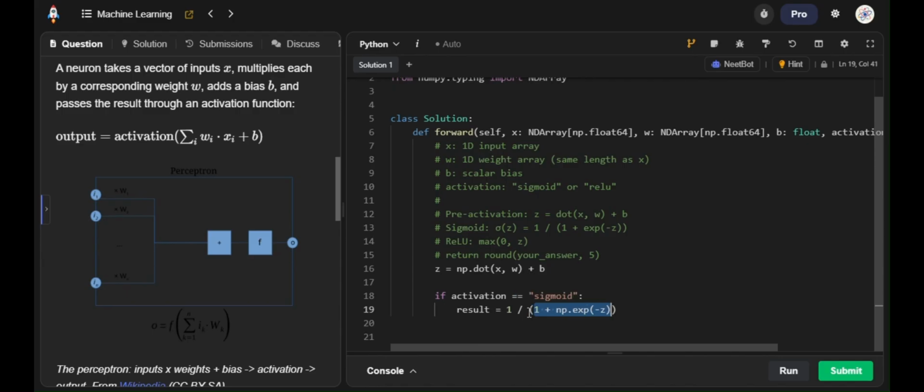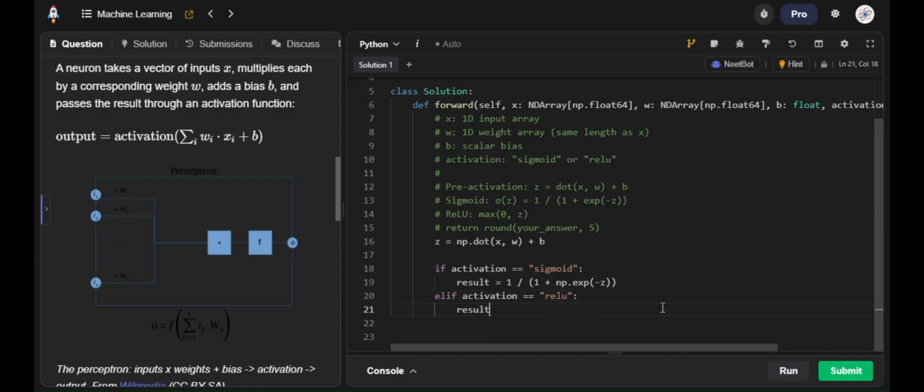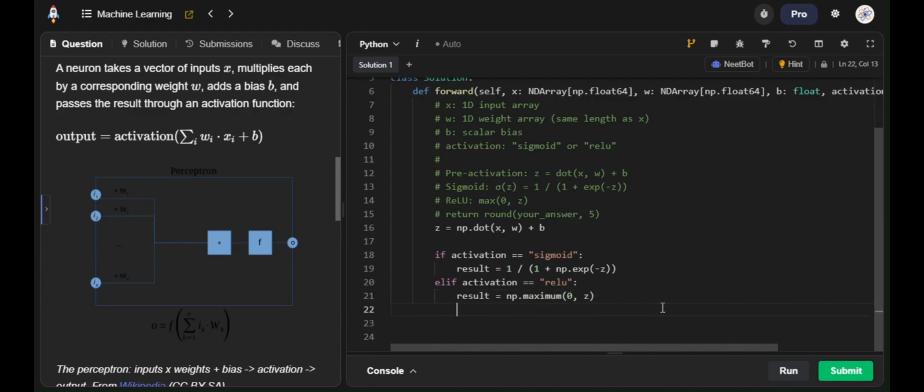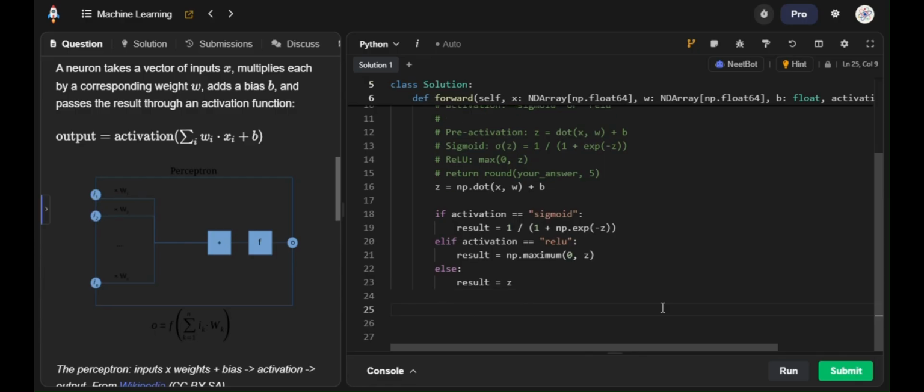So this is the formula for our sigmoid activation function, and then we are going to use another conditional statement: if activation equals ReLU, result equals np.maximum of 0 or z, else result equals z, and then we'll just return result rounded to 5 decimal places.